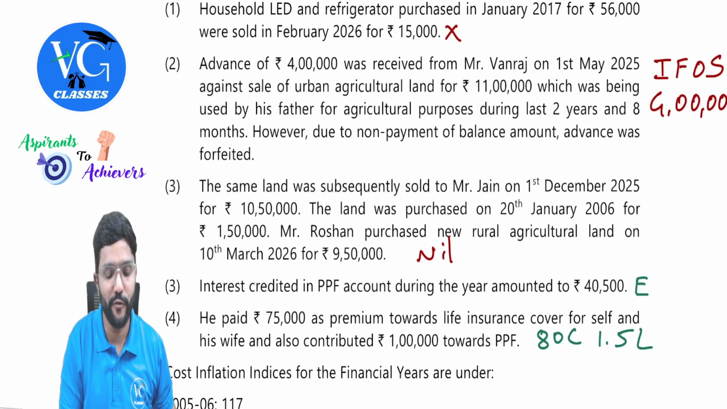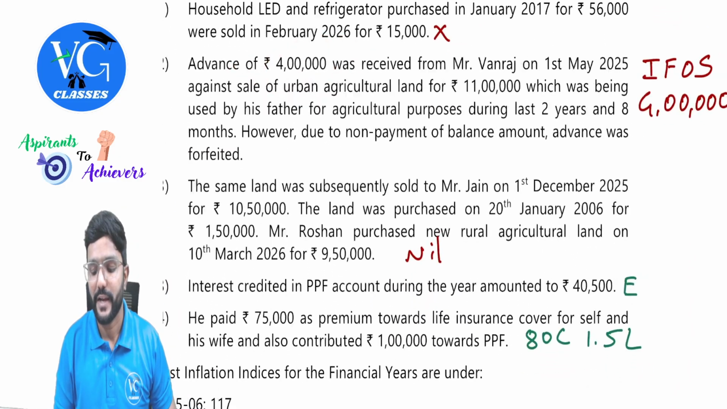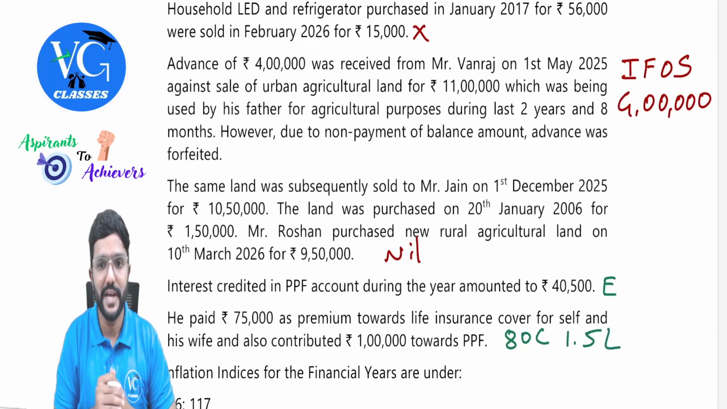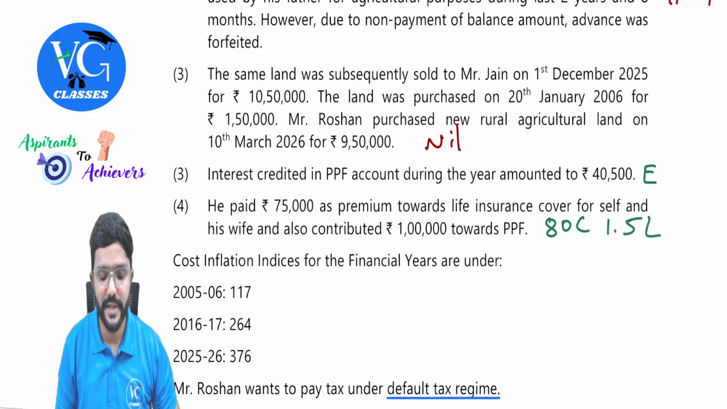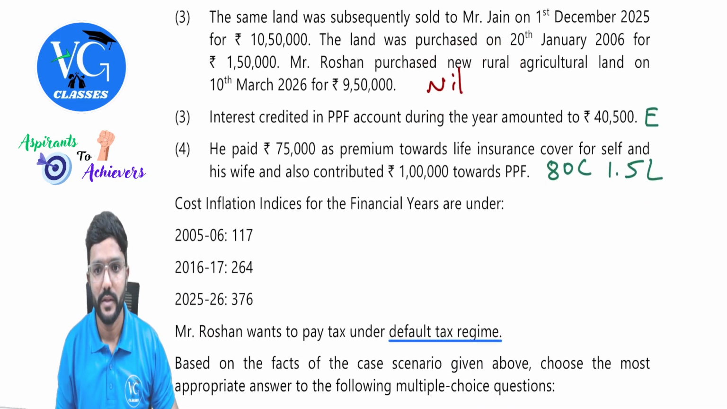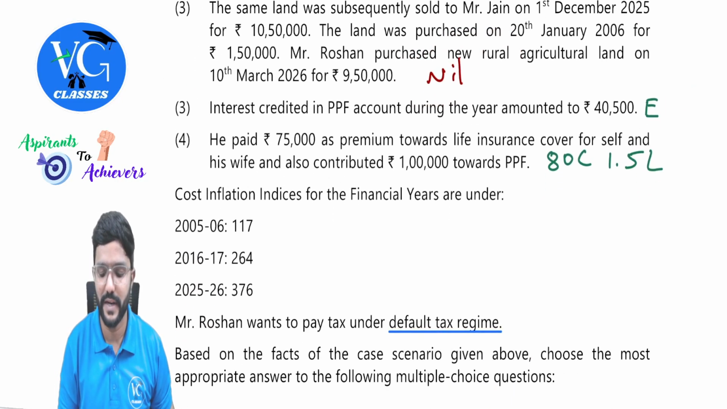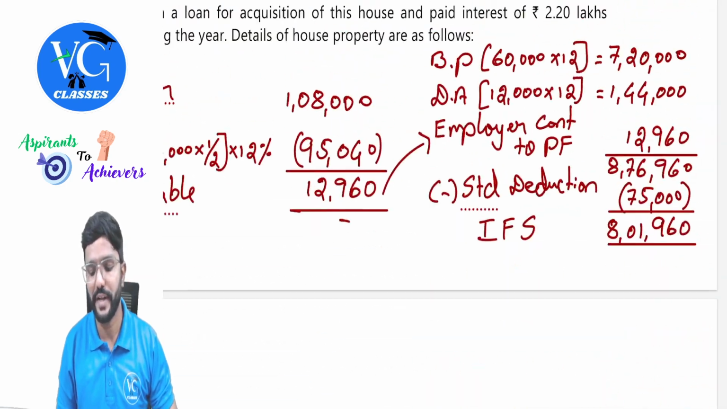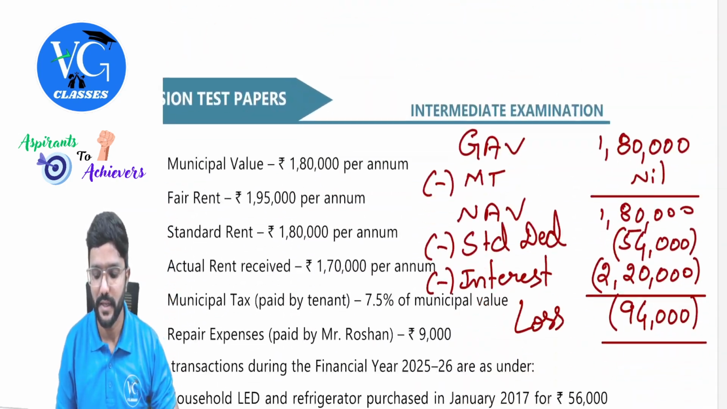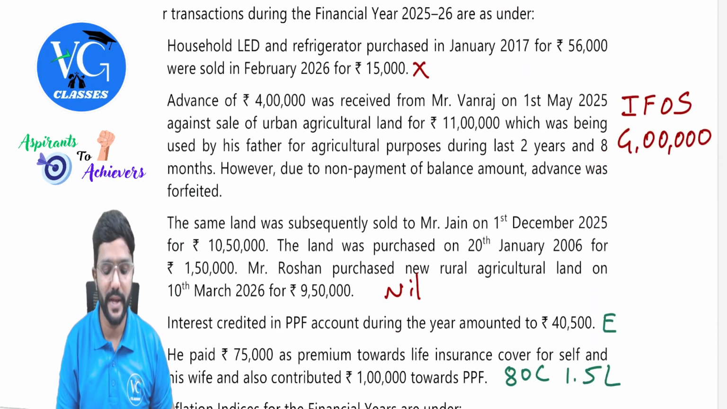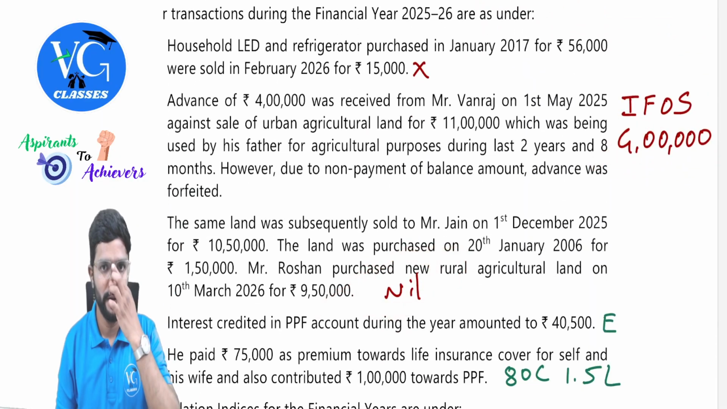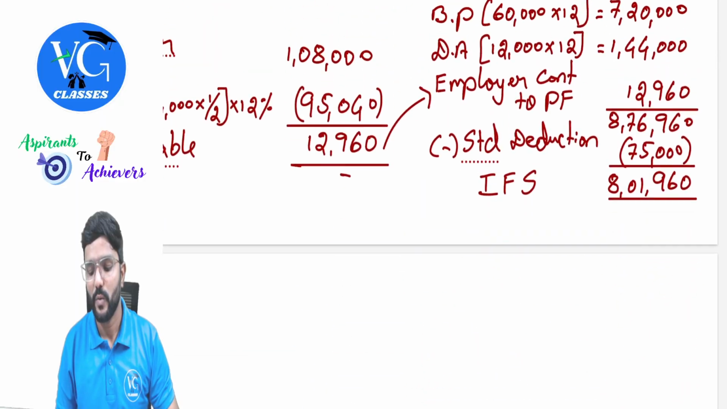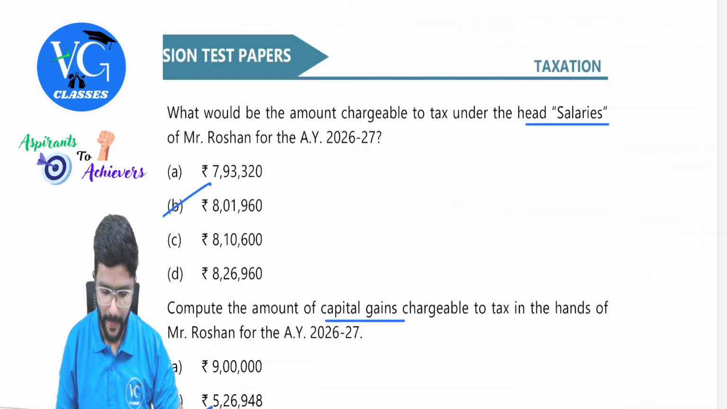Then here advance received and forfeited, 4 lakh will be taxable under the head income from other sources, guys. Yes, sir. Then capital gains income is nil. Then this is exempt, whereas this deduction is not available under default regime. So this is not available under default regime. So how much should we take it? 8,01,960 plus 4 lakh. Whereas capital gains income is nil. So that's all, guys. So it will be 12,01,960.